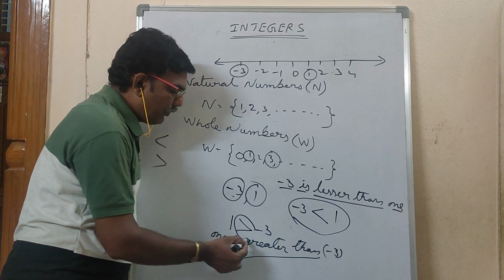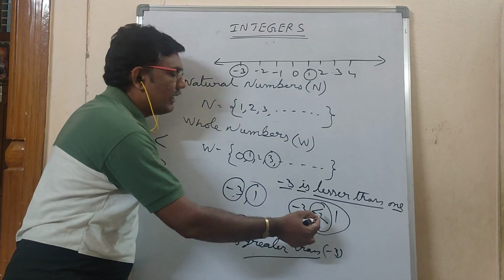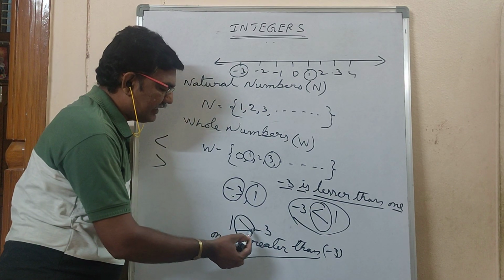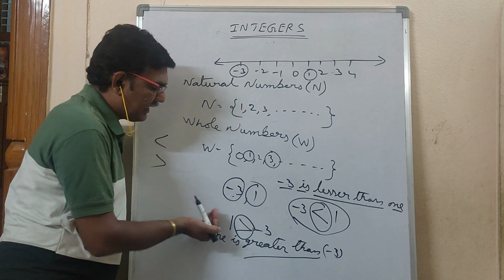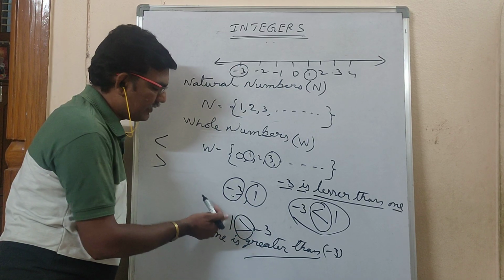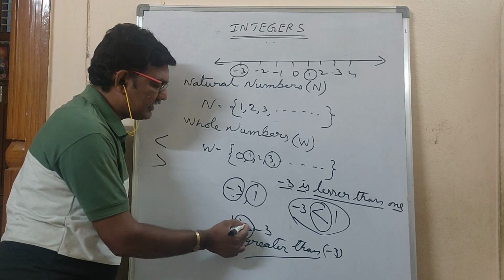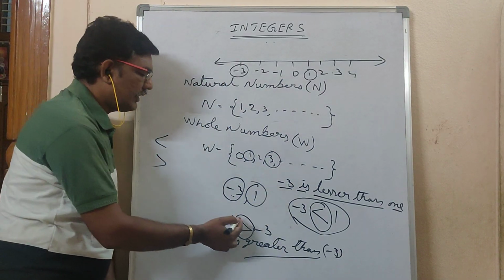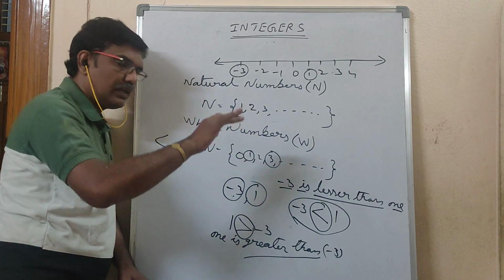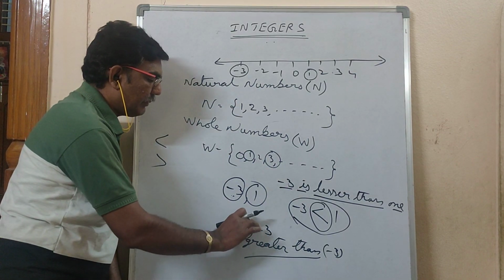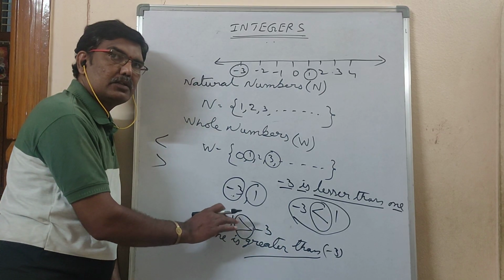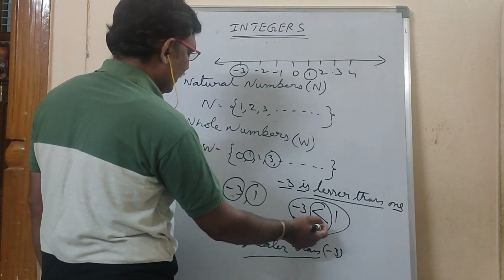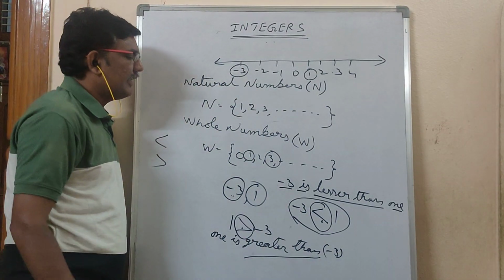So if you see these symbols, you have to read them properly. Wherever you see a symbol which is open on this side, this number is greater. See here, this is like a crocodile's mouth. Is there more place here or not? So it is greater than. Here is the place smaller or not? Less than. So you can assume the crocodile's mouth. This symbol is called less than, and this symbol is called greater than.